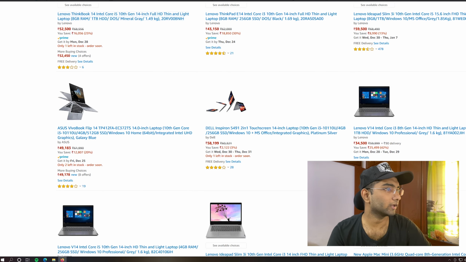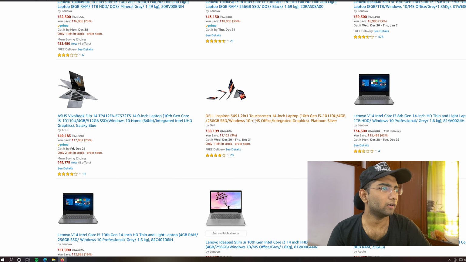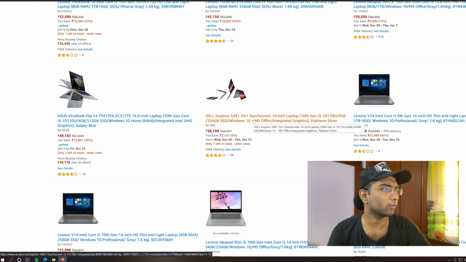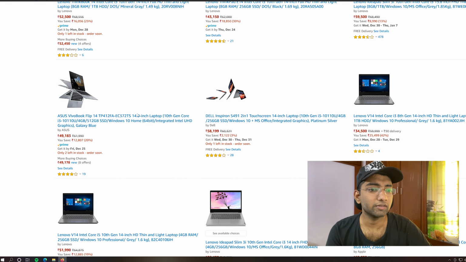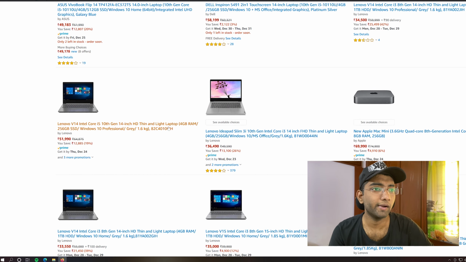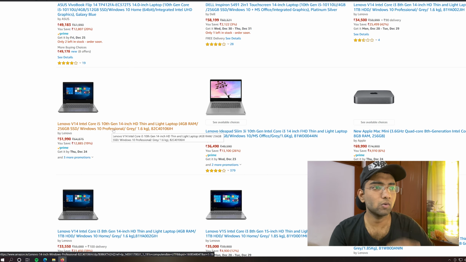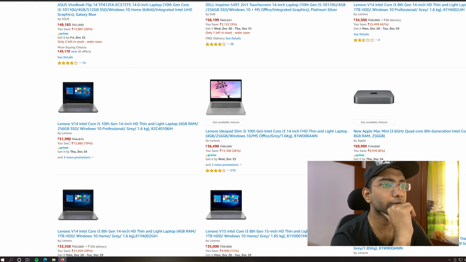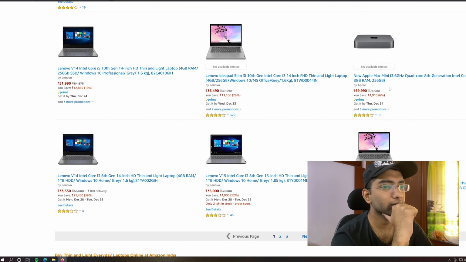The others are like i3, Dell Inspiron 5491 2-in-1 touch, 10th gen i3, 10th gen i3, i5 10th gen, but it is above 50,000 for a 4 GB RAM and 256 SSD. No, I would never spend that much for this. i3 Mac Mini, that is a totally different segment. We don't want to talk about it right now.